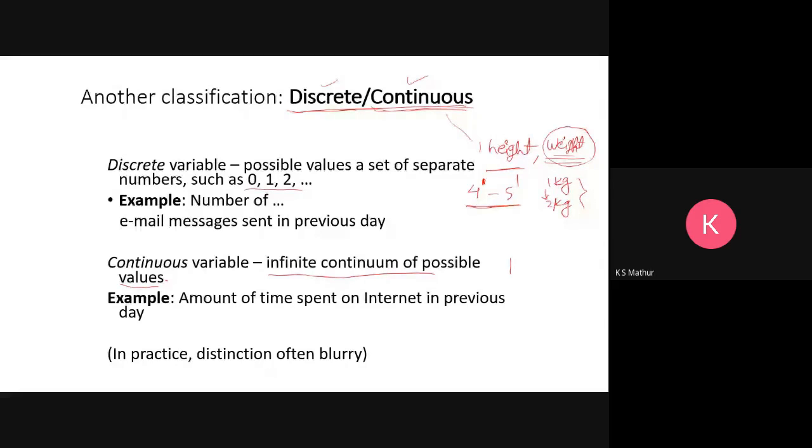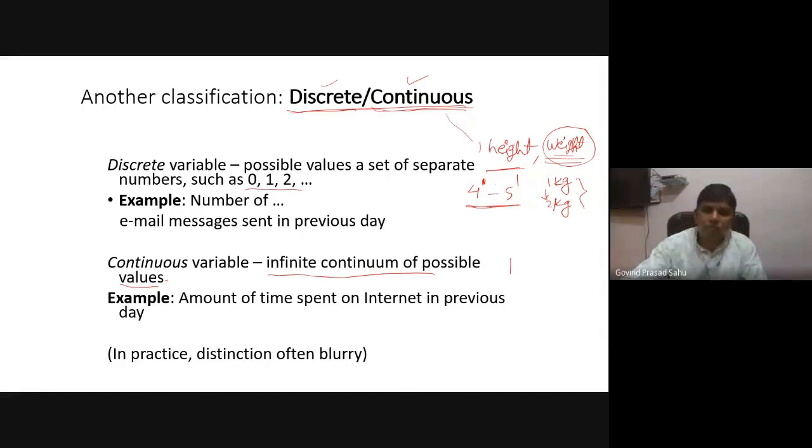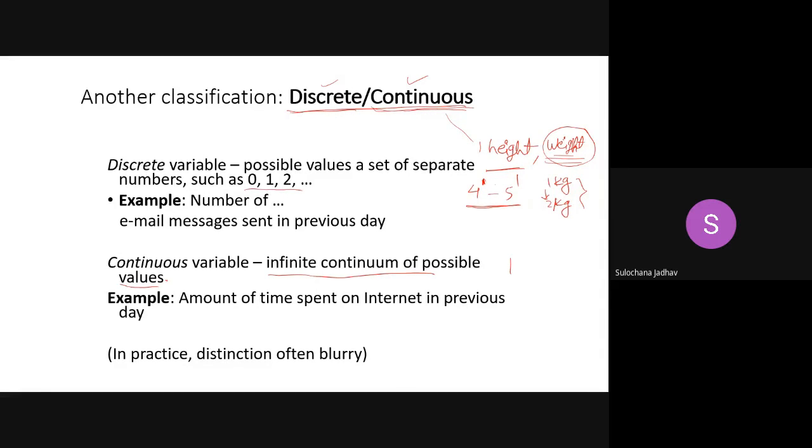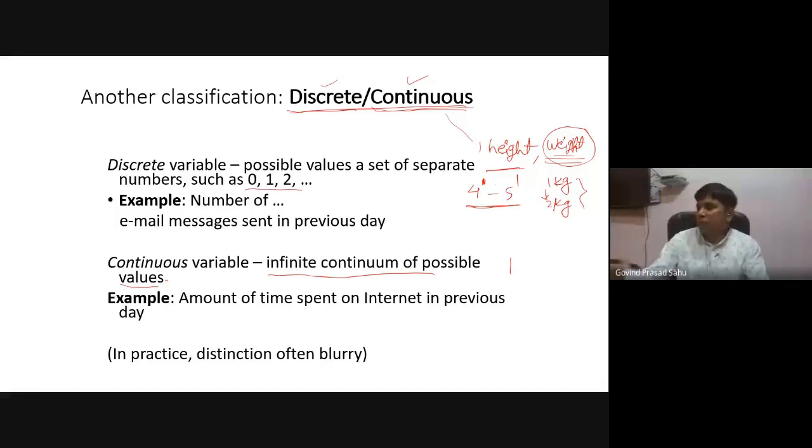Hello, madam, we are getting noise from your side. Please mute yourself. Just wait, Dr. Govind. Okay, please continue. How much time do I have, so that I will make up my speed accordingly?